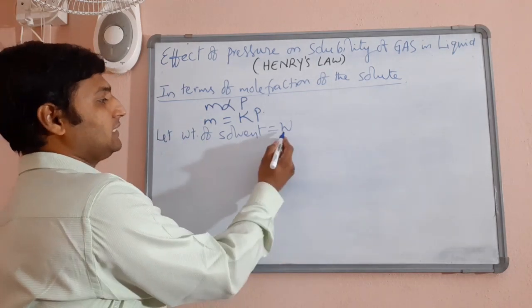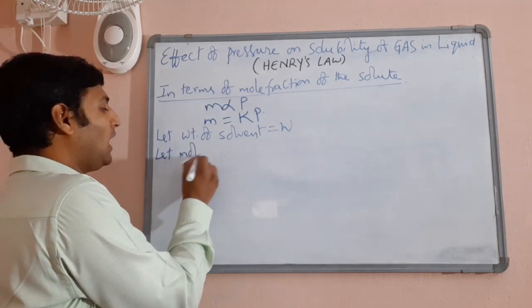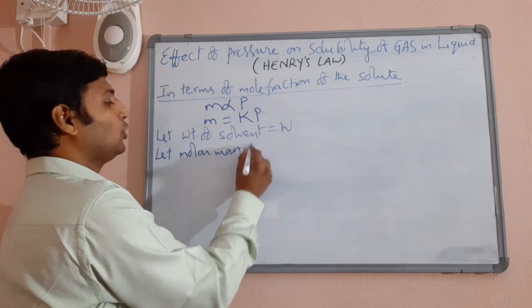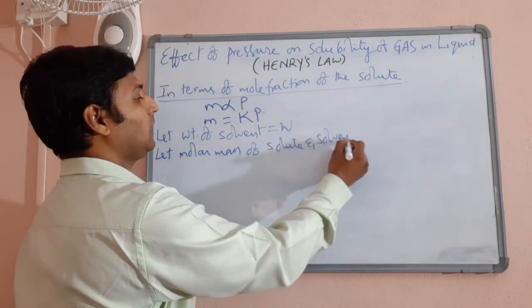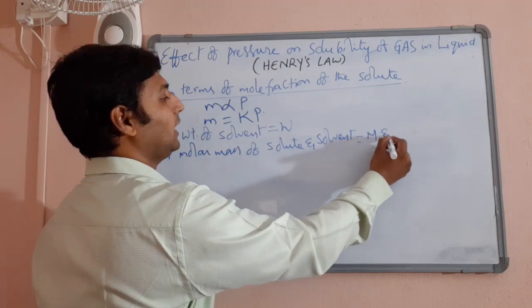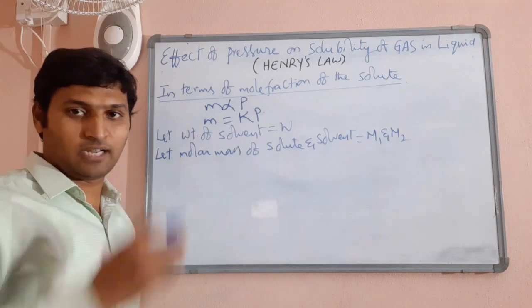Let molar masses of solute and solvent respectively be M1 and M2.